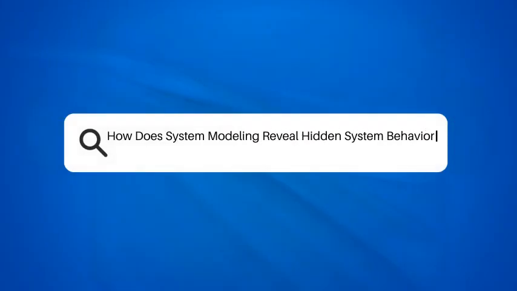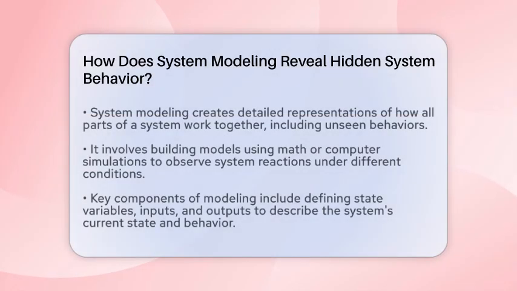How does system modeling reveal hidden system behavior? Imagine trying to understand a complex machine just by watching it run. You might see how it moves or sounds, but some behaviors stay out of sight. That's where system modeling comes in. It's like creating a detailed map of how all parts of a system work together, even the ones you can't